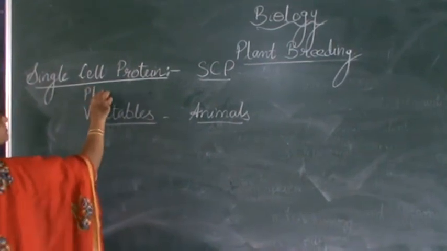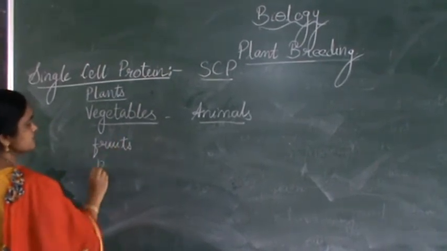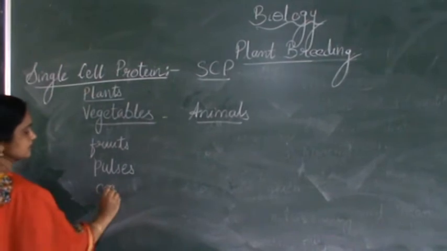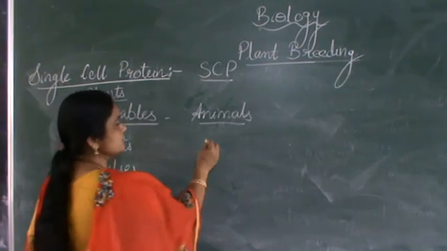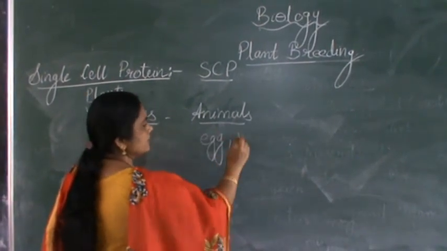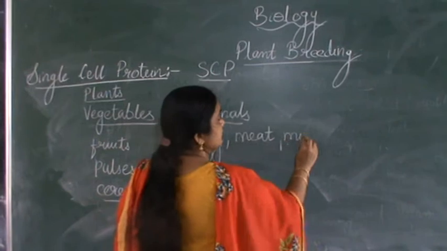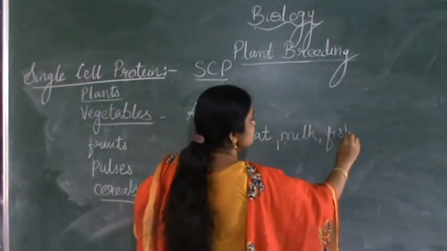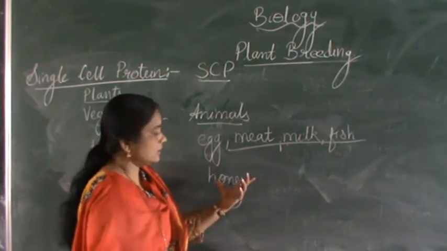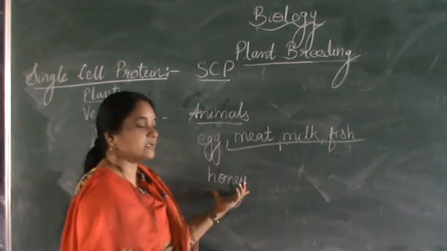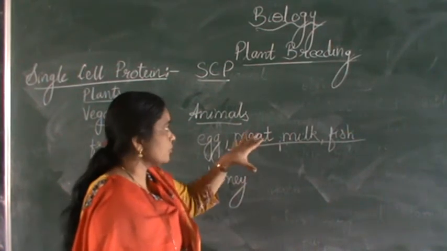From plants we get vegetables, fruits, various crops, pulses, then cereals like rice, maize, etc. All these we get from plants, and even from animals, as we have studied under poultry farming, we get egg and meat, in dairy farming we get milk, and we have also studied fish and fish products from pisciculture, and honey from honeybee culture, that is apiculture. We see how honey can be collected from honeybees. So all these we have studied.